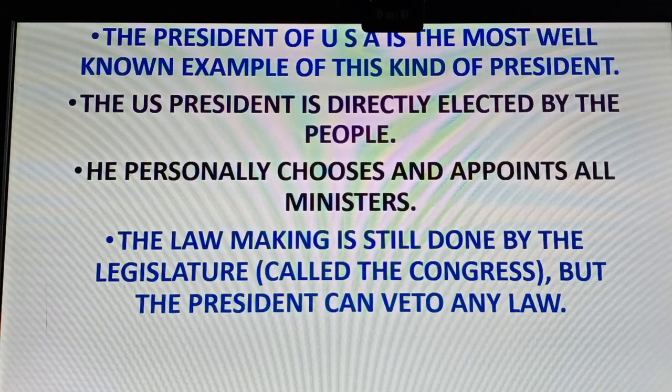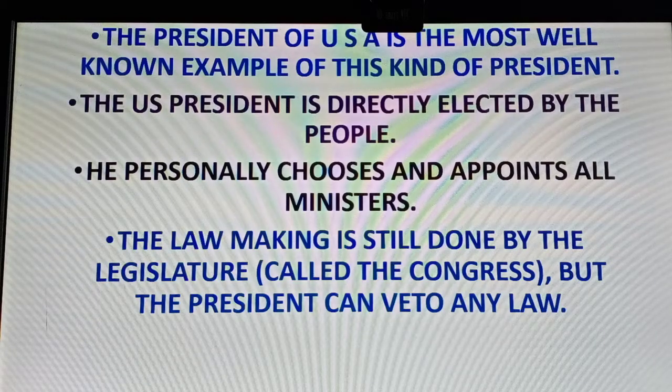And in the American system, the cabinet ministers are not equal with the President. He can select ministers from any political party. It is not compulsory that they must belong to the ruling party. In India, the Prime Minister has to select the ministers from his own party or the parties which are supporting.